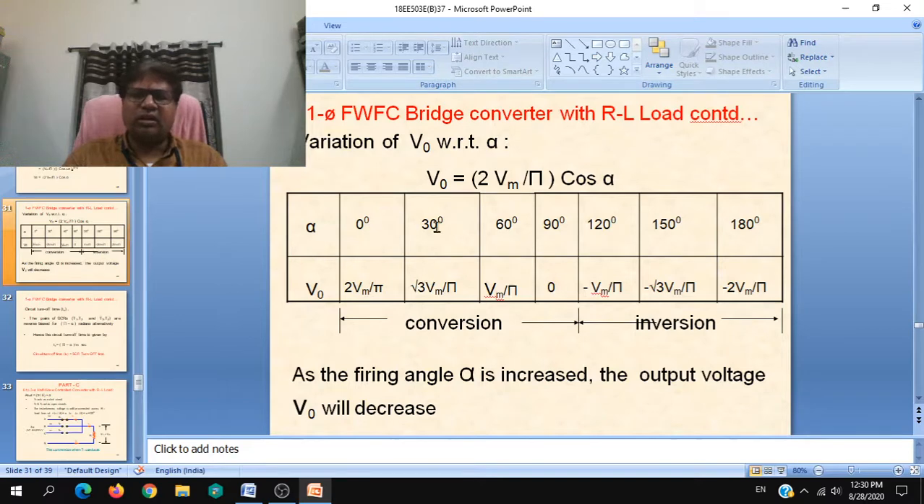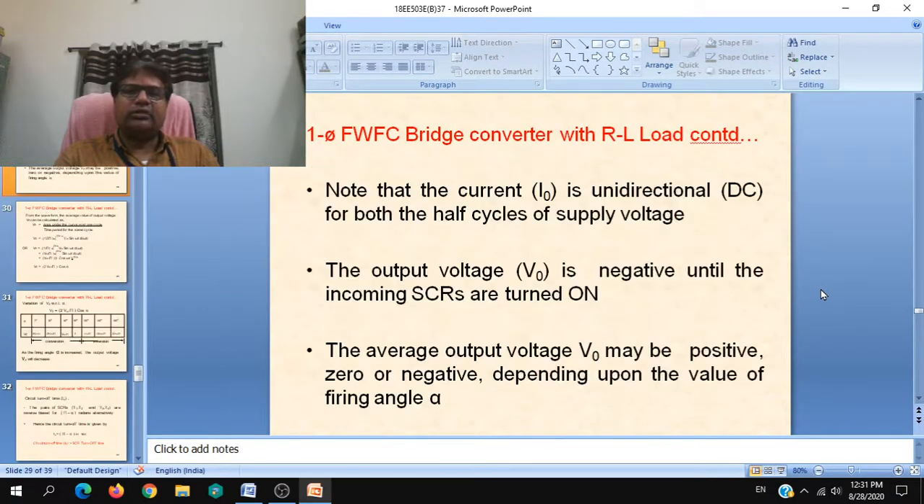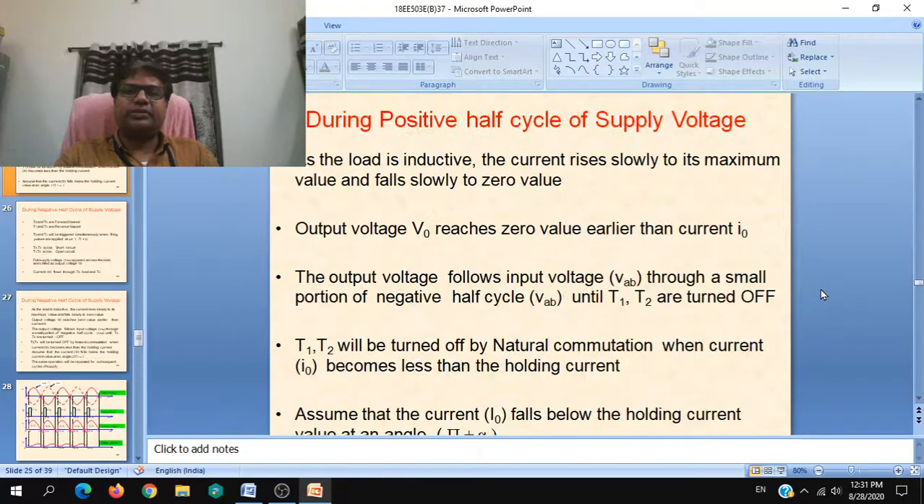You need not write this total table separately. You can simply write that from 0 to 90 degrees it is conversion, from 90 to 180 degrees it will be 0 to 120 it is conversion, above 120 to 180 it will be inversion. Likewise you can write. You need not write exactly as what is shown in these slides. So likewise, we will go through these things.